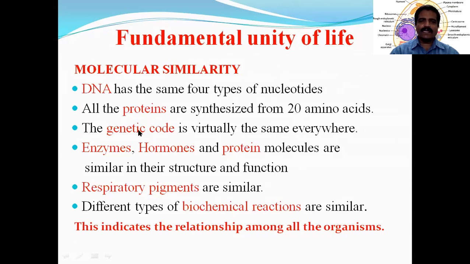Like that, the genetic code is called a triplet code. Triplet means three nitrogen bases together. That is called a triplet code.